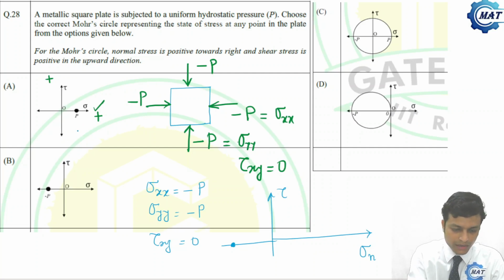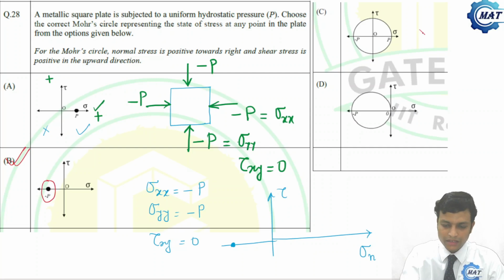Now here it is at the positive axis, so it is not correct. Whereas option B, you can see this is minus P here, and that is the correct option. Okay, and these two are also incorrect because the Mohr circle becomes a point for hydrostatic stress, and this problem we have done several times in our full course. Now let us move to the next problem.